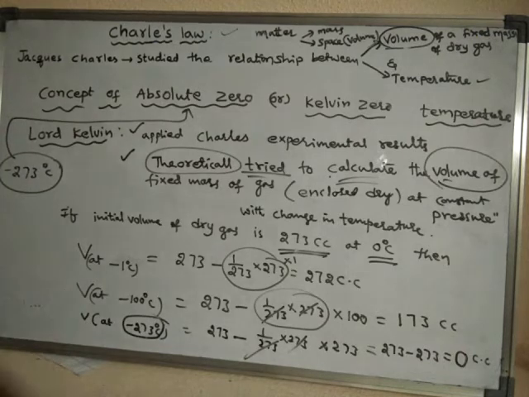An experiment cannot be wrong, because it can be verified independently, many times. Generally, experimental results won't be wrong. So there is a confusion, because theoretically we are getting 0.